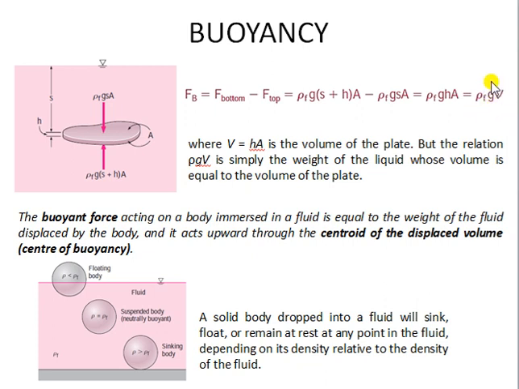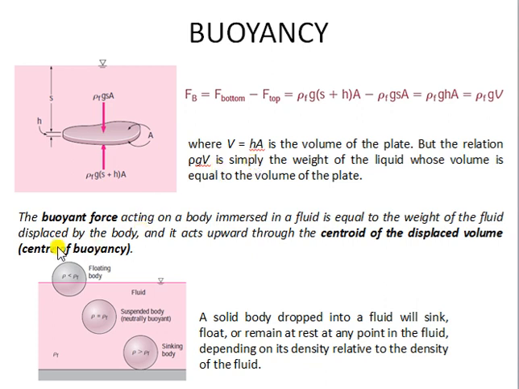So I can say the buoyancy force is the same as the weight of the fluid displaced by this plate. That is what Archimedes also discussed, that the buoyancy force is always equal to the weight of the fluid displaced by the solid object. Right.